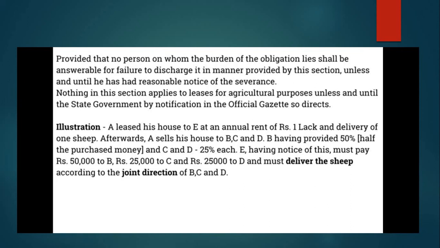We talk about this example of Article 37, wherein E is giving 1 lakh rupees annual rent for B, C, and D. There are three purchasers, B, C, and D, where B has a 50% share, that is 50,000 rupees, and C and D have 25% each, 25,000 rupees. So it makes 1 lakh rupees total annual rent. They share the rent according to the purchase money, and the sheep is delivered according to the joint direction.